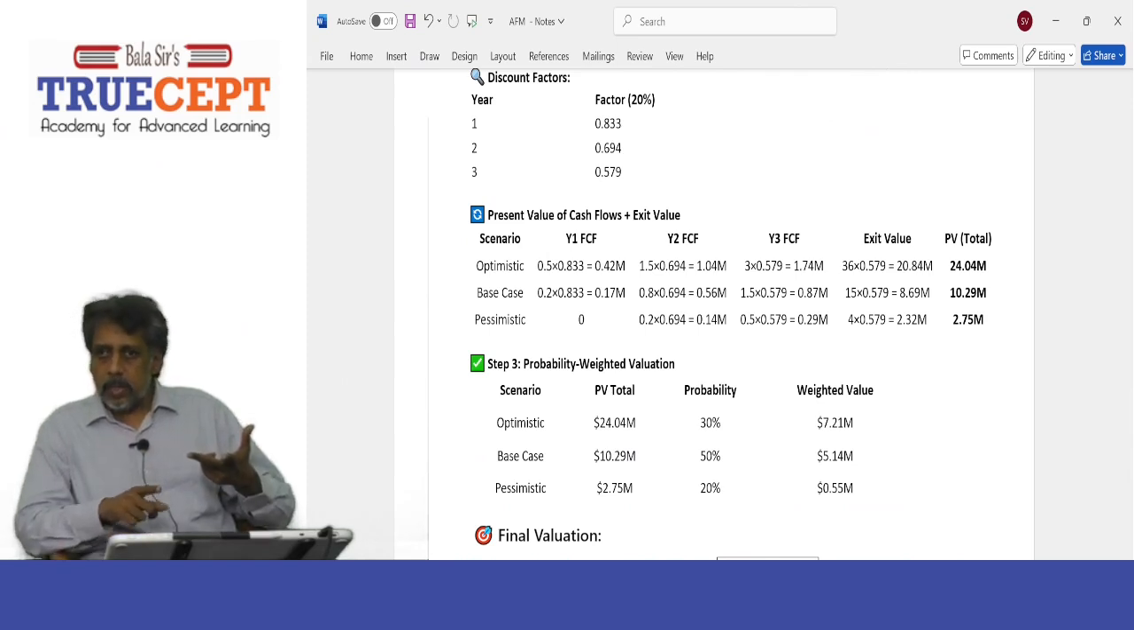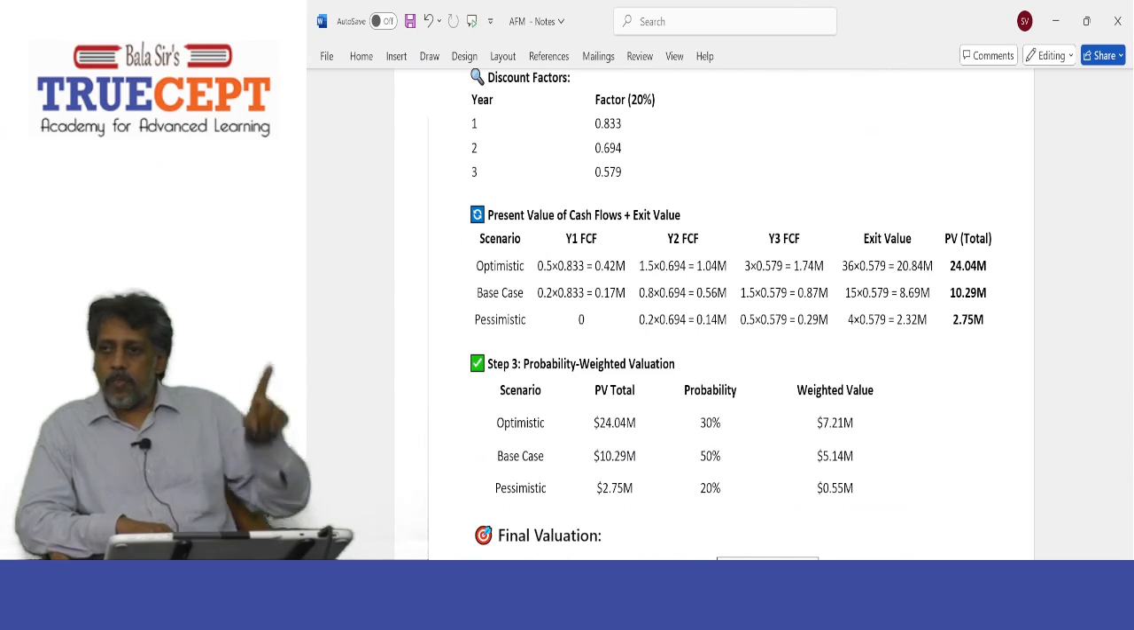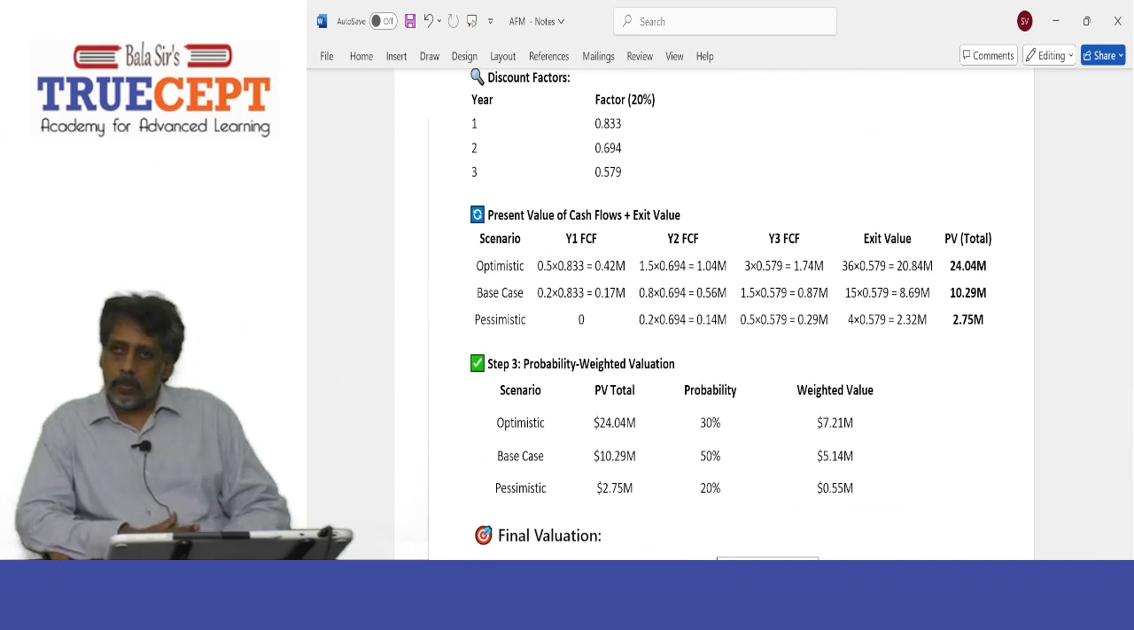And do that under the base case or most likely scenario. Got it? That is $0.2 million, right? Yes, sir. That into 0.833. And then second year? 0.8 into 0.694. And then third year, it's 1.5 into 0.579. And also $15 million into 0.579. And what is the total present value? 10.29 million. Very good.